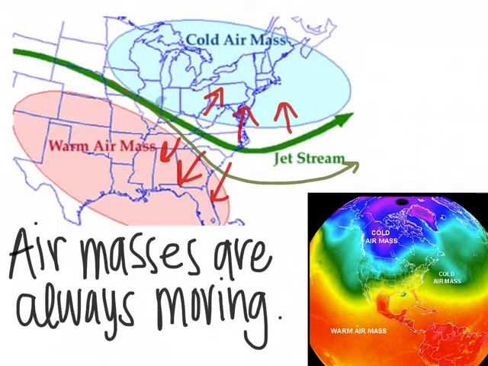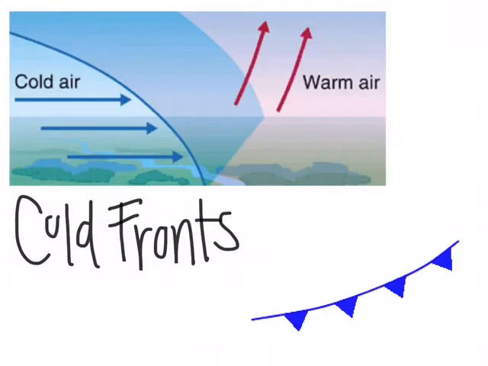So because that boundary's gone, all of this area would now have the cold air mass. So when we experience colder weather, it's because a polar air mass is able to dip down because the jet stream has dipped down.